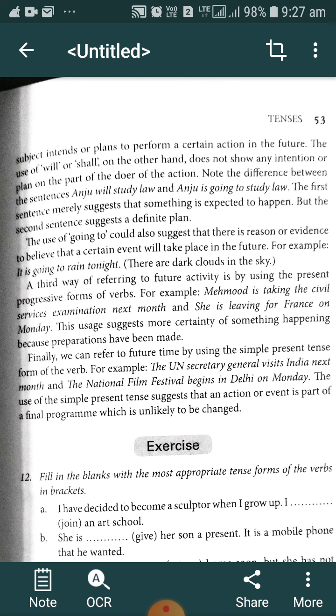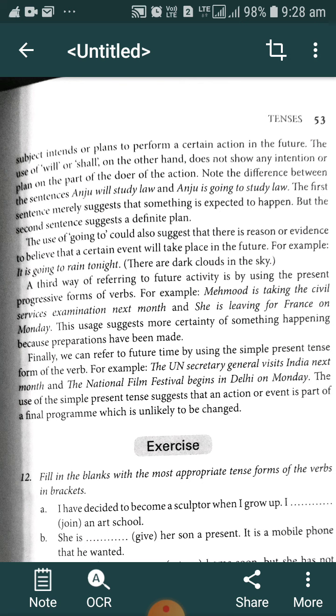So in a nutshell we can say, you have to keep in mind that when we are talking about a definite plan, that something will definitely happen, in such cases we have to use the going to form. When we are only expecting something to happen, we have to use shall or will plus the base form.